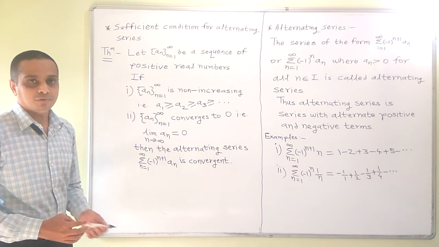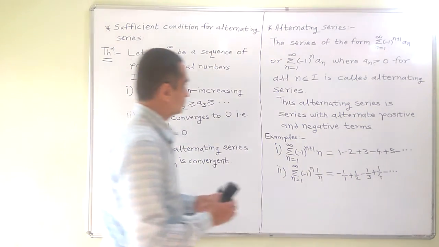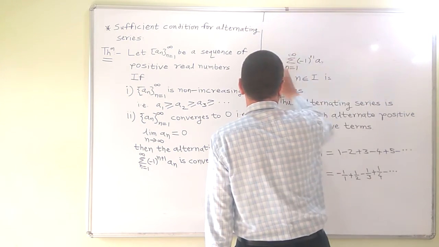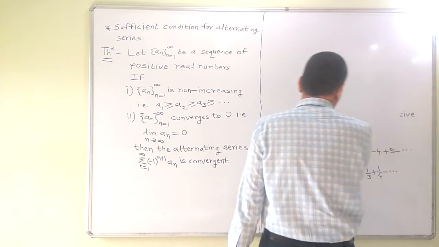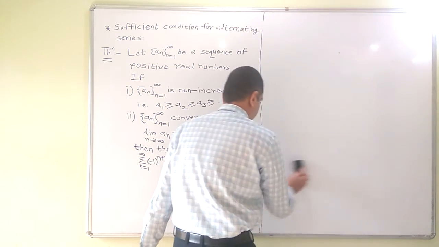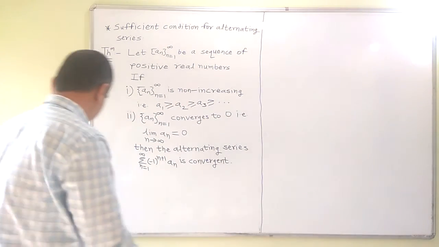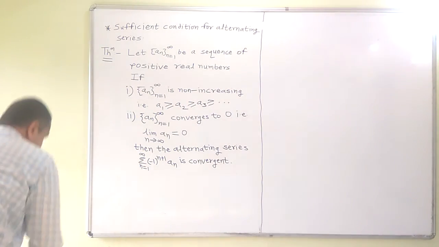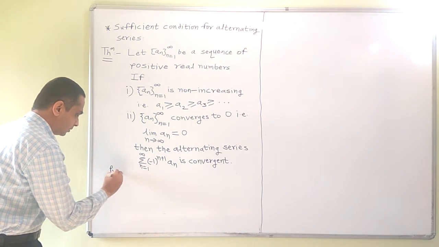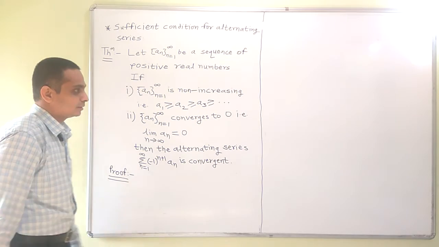Let us see the proof of this result. For n belongs to I, first let us define the sequence of partial sums of this series. So recall the basics.